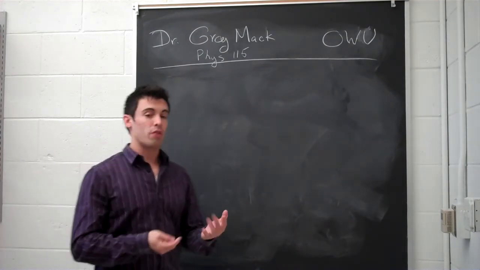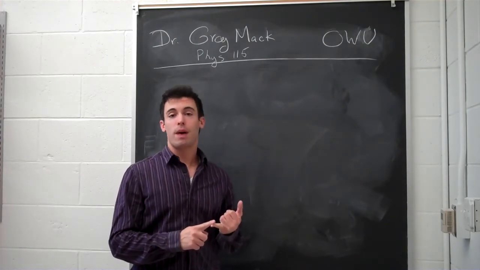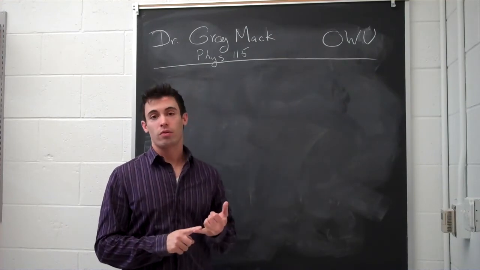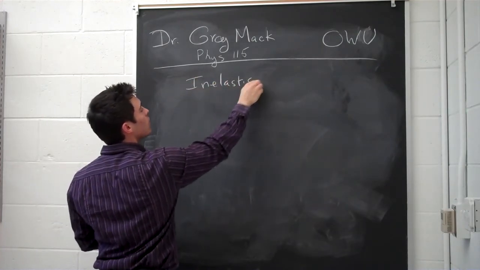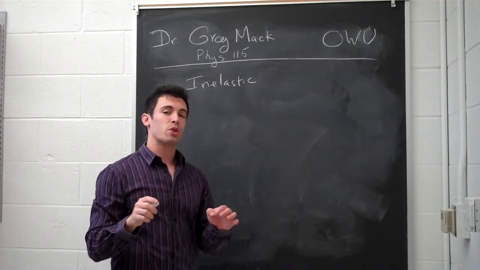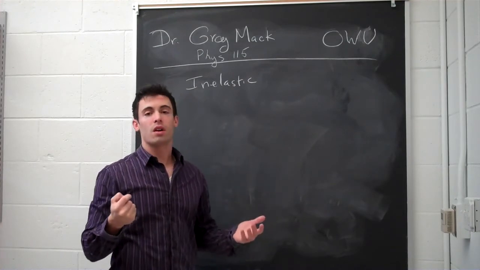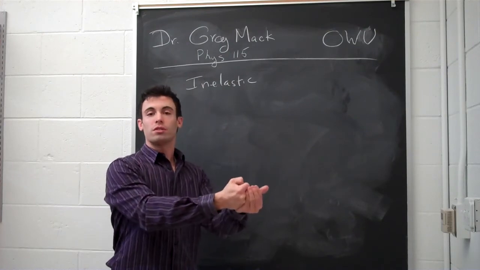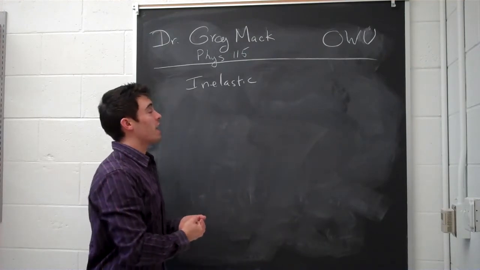And we can talk about that in terms of two different types of interactions. One, where the two objects completely bounce back from each other, and the other one where the two objects stick together. So, we have an inelastic collision, and a perfectly inelastic collision is where the two objects stick together after the collision happens. So think about two cars that might be coming together at an intersection and end up being together and moving off in one direction all together at the same speed. That would be a perfectly inelastic collision.